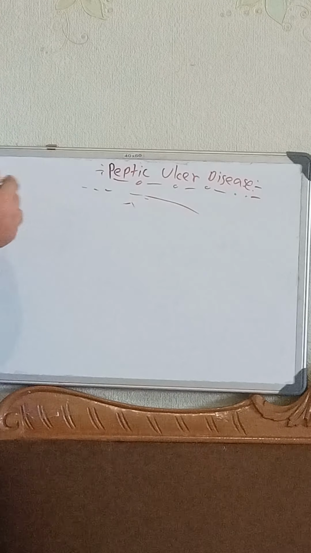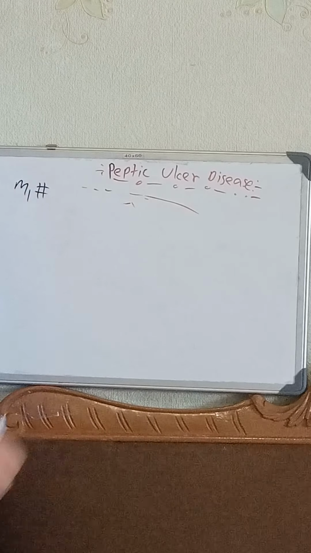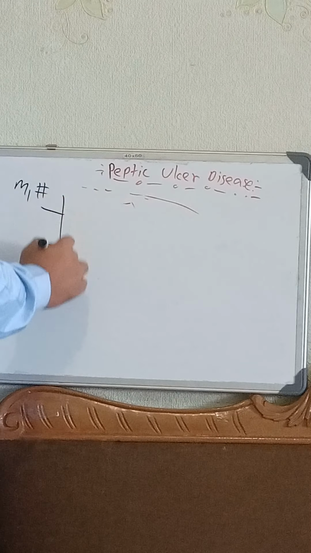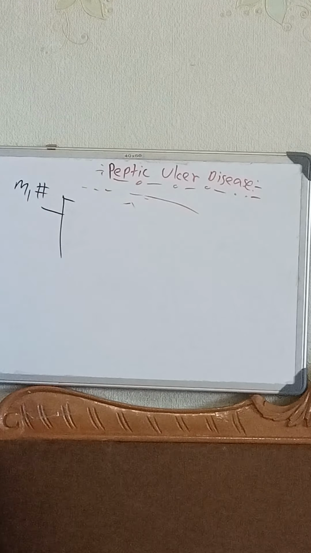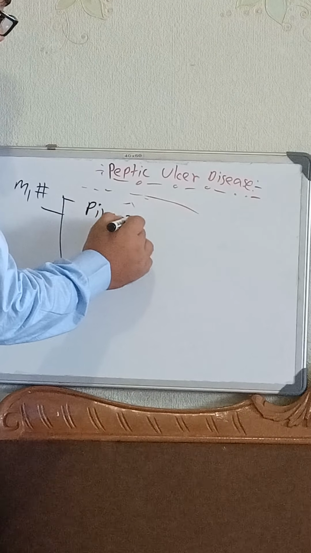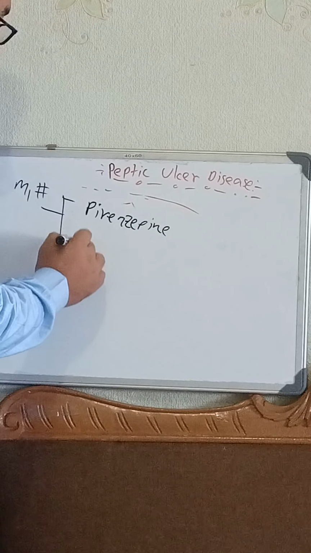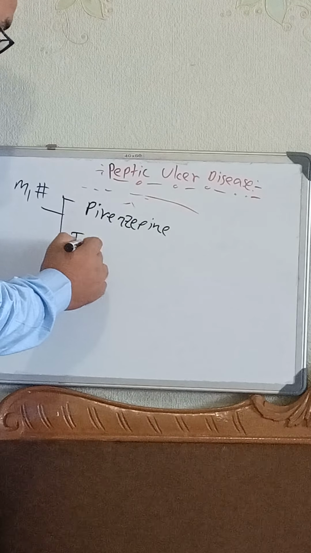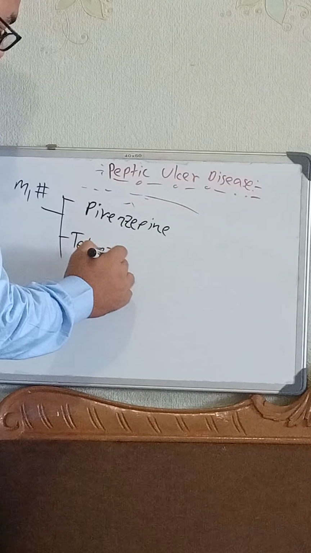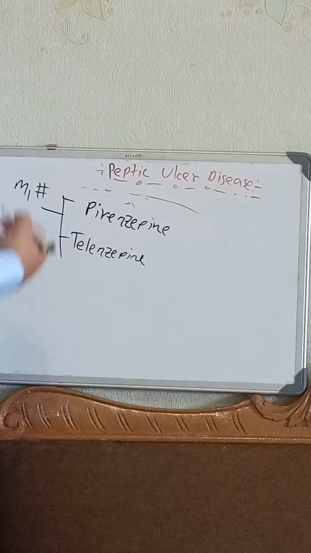So first of all, we can use the M1 blocker. Within the M1 blockers, in peptic ulcer we can use two types of drugs: pirenzepine and telenzepine. These two drugs we can use to block the M1 receptors.